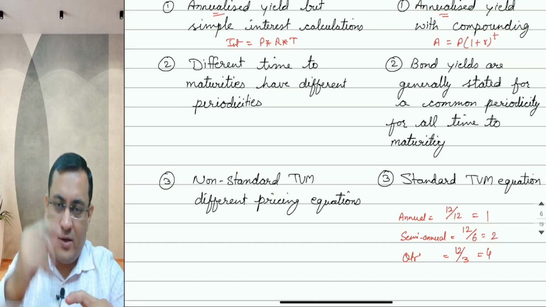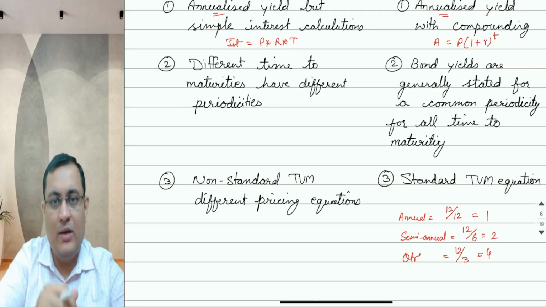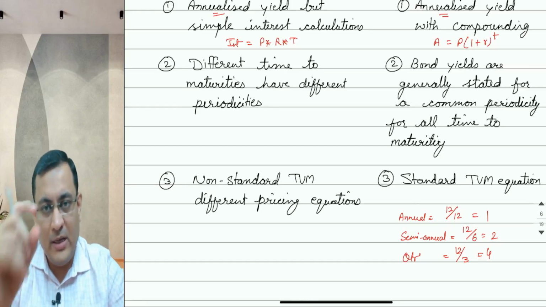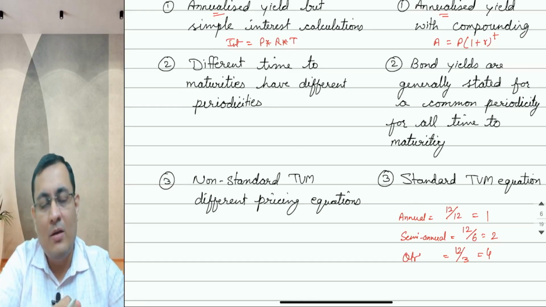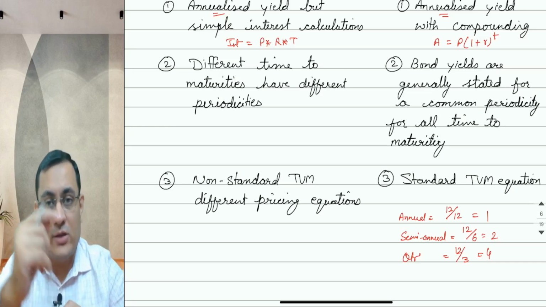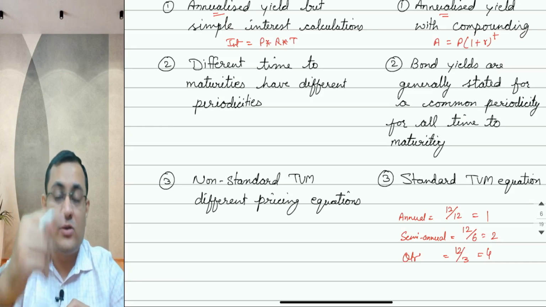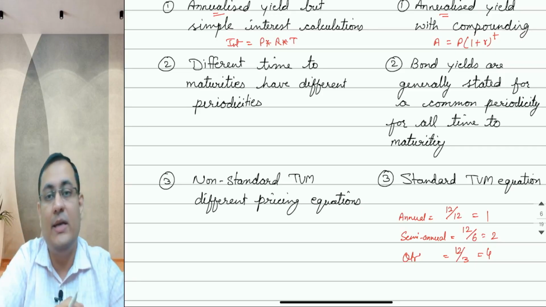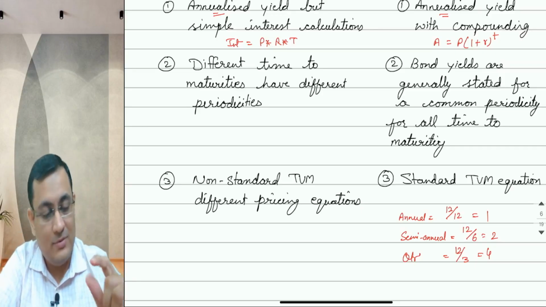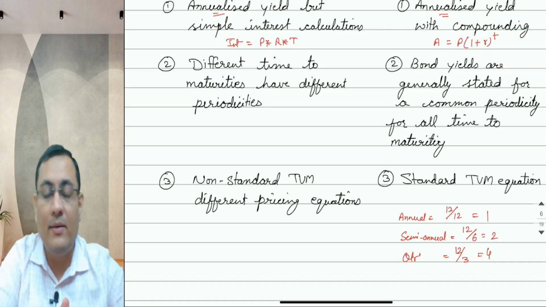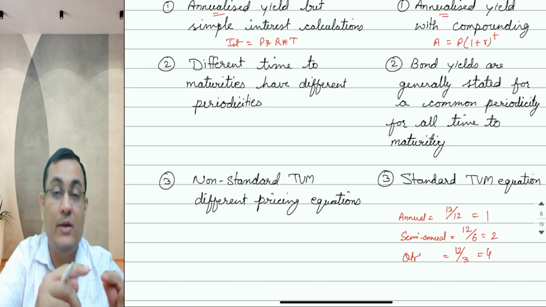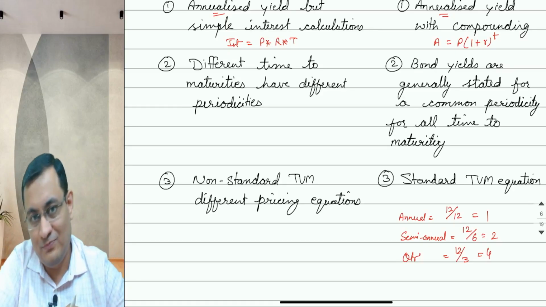How many periods of this tenure will be there in 1 year? So if the T-bill is of 91 days, how many periods will there be? In case of 360, it is 360 divided by 91. How many periods of 91 are there in this 360-day year? That number will be multiplied with that rate to give the annualized return.